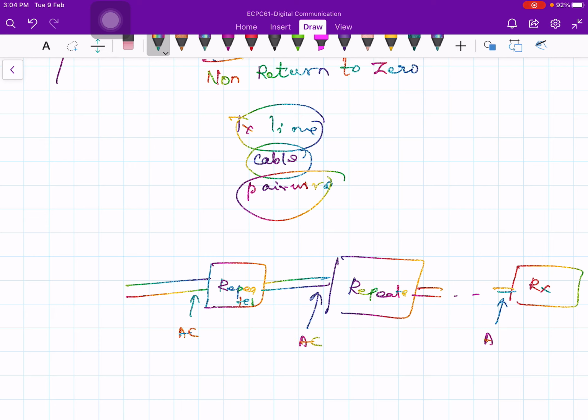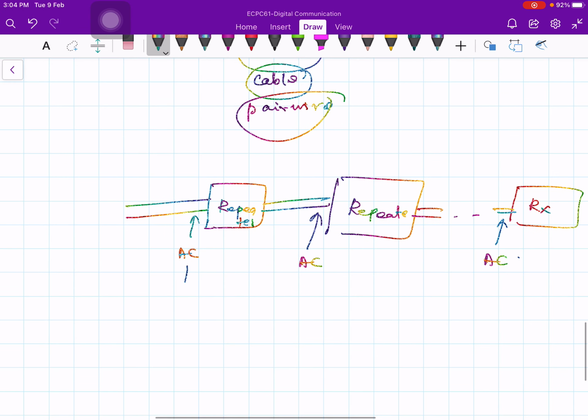Okay, what is the use of AC coupling? It will not allow the DC component, because you don't want DC interference. The advantage is that it will not allow DC or other signals to somehow get in.